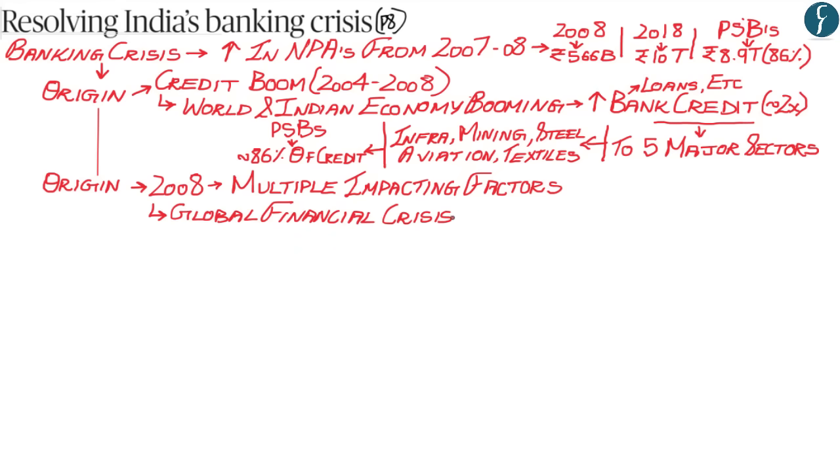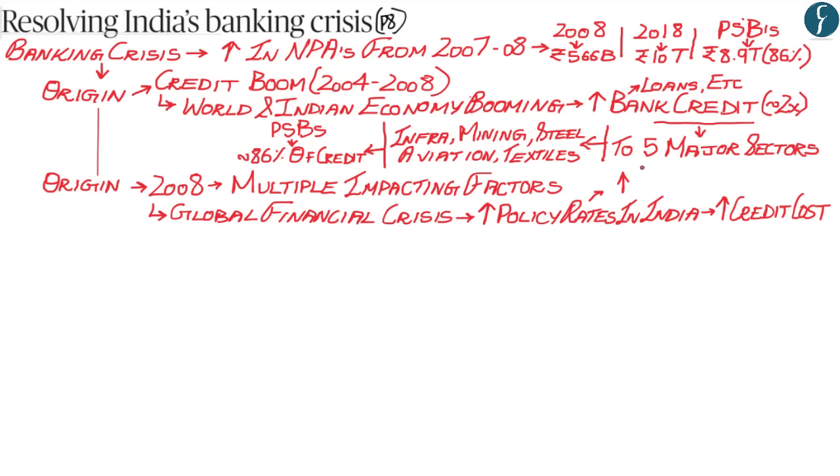Whereby what happened in India was that because of the global financial crisis, the policy rates by the Reserve Bank of India were tightened and the cost of getting commercial credit or bank credit increased tremendously. Now, what this means is that because of the global financial crisis, the Reserve Bank of India increased the policy rates such as the repo rate within India. Now, because of this increase in policy rates by the Reserve Bank of India, the rate at which banks were giving loans to consumers also increased.